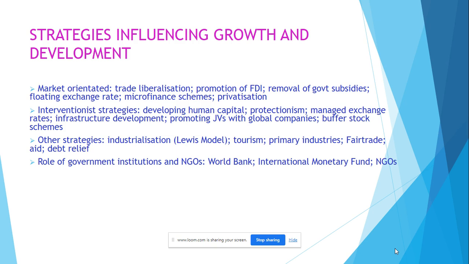Also, the introduction of microfinance schemes. This is again where the government is stepping away. This would probably be done by the private sector, where money is being lent to individuals on a small basis at very low rates of interest, and often where the person has no security. They can't secure the loan against an asset. But the idea is that it's often given to women, who are seen to be more reliable, to set up small businesses, to be able to use money so that they can make a little bit more money than they would be able to if they didn't receive the loan.